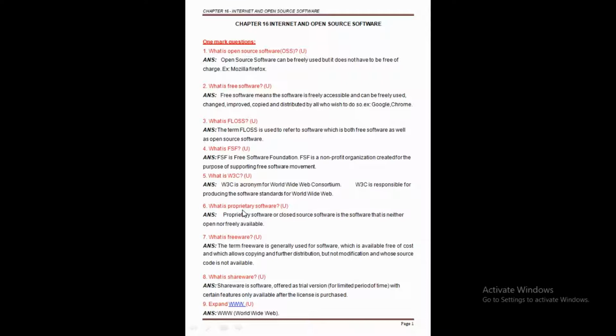We can say that open source software is also software whose license does not impose much condition. We know that every software has a license, and in the license some rules and regulations apply. But here, open source software is software whose license does not impose many conditions.